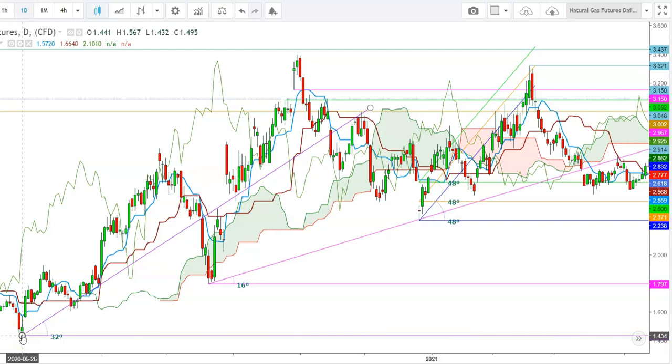2020 when the natural gas futures tested a low at the levels of $1.434 on June 26, 2020. From here, natural gas futures started an uptrend, and this uptrend was well maintained at a 32-degree angle. Here you can see how the natural gas futures remain above this uptrend line. Undoubtedly, a downward move was there from the levels of $2.394, which used to be an immediate resistance at the time when the natural gas futures were trading below this